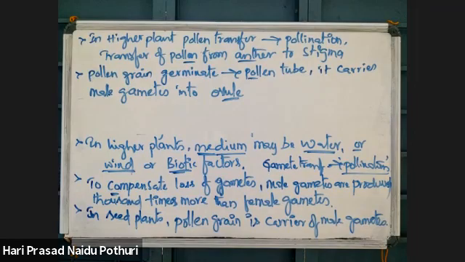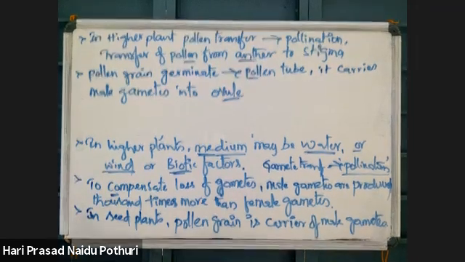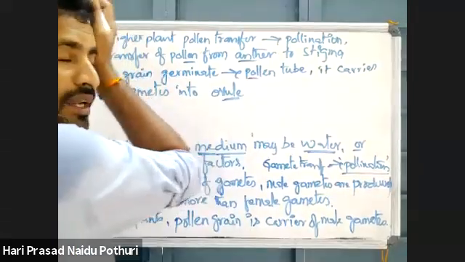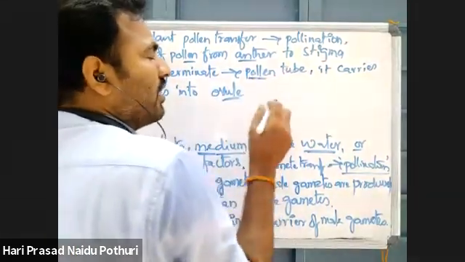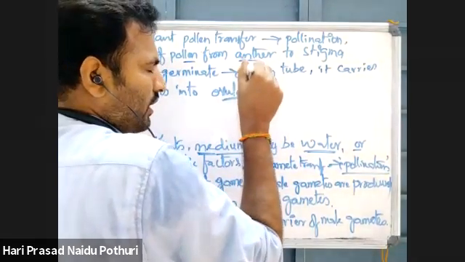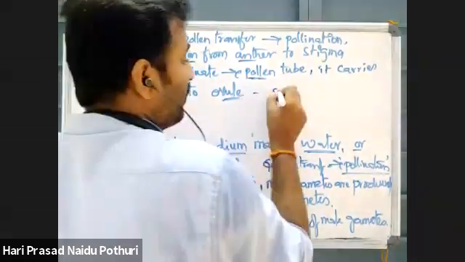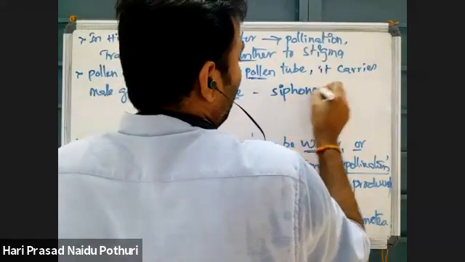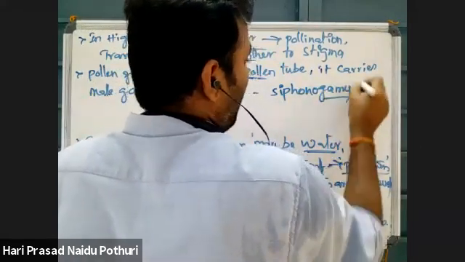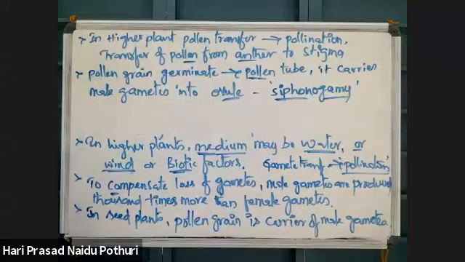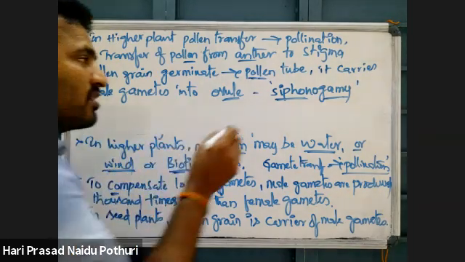That is taking place, this transfer of pollen grain and male gamete through the pollen tube. This is a condition named siphonogamy. Under fertilization, I will tell you. Siphonogamy means fertilization taking place by the male gamete carried by the pollen tube. The pollen tube is carrying male gametes into the ovule where fertilization is taking place. That type of fertilization is called siphonogamy.